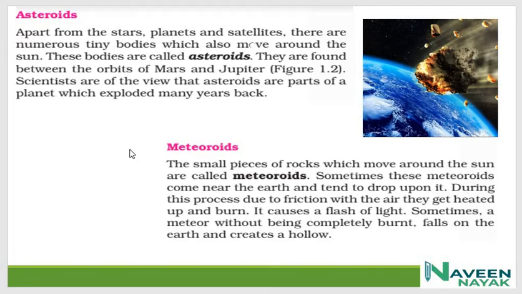Arctic Ocean. During the process, due to friction with the air, they get heated up and burn. It causes a flash of light. Sometimes a meteor, without being completely burned, falls on the Earth and creates a halo. Sometimes the meteoroids fall on the Earth and make a halo on the land.